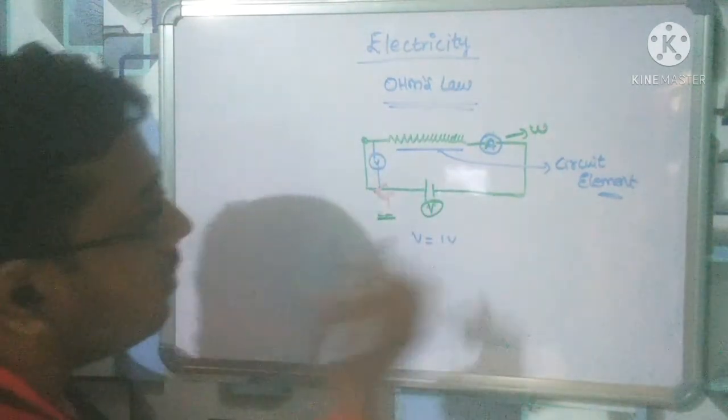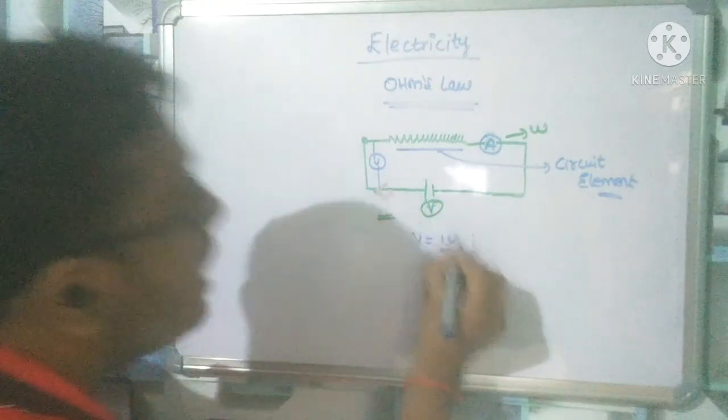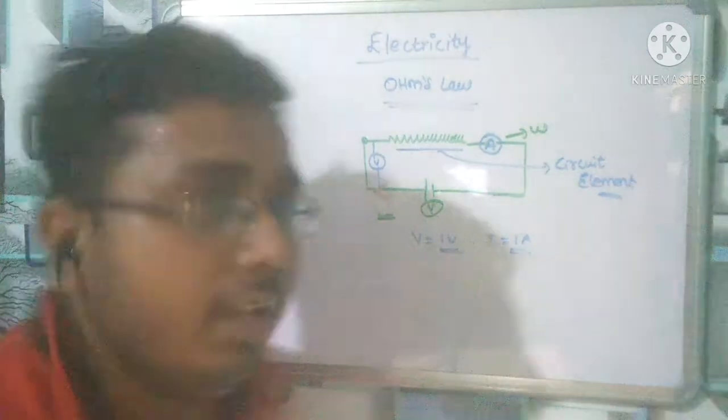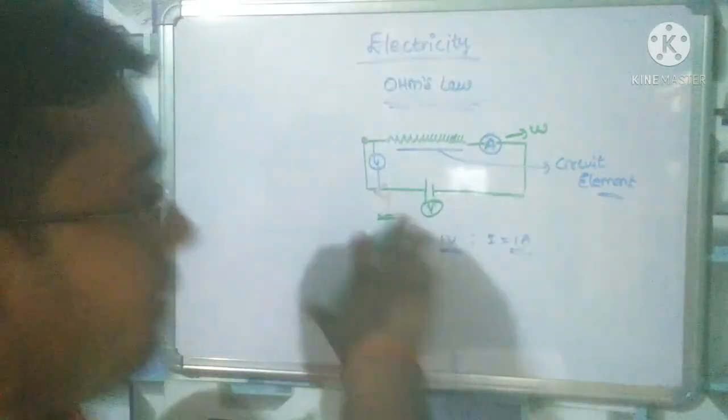So we measured V equal to 1 volt and current 1 ampere.